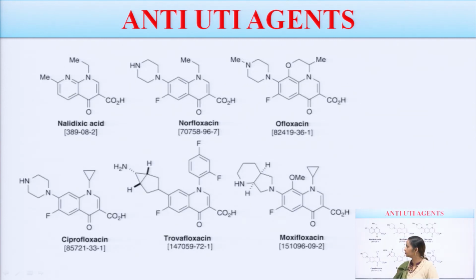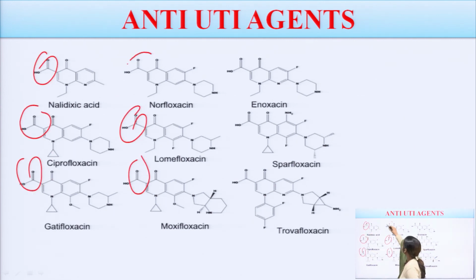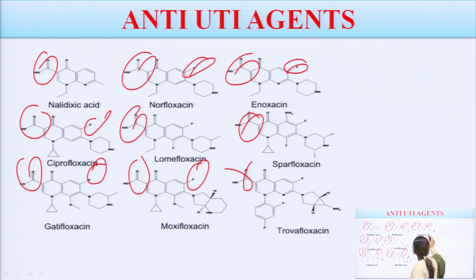These are the structures. We have seen nalidixic acid, norfloxacin, ofloxacin, ciprofloxacin, trovafloxacin, moxifloxacin, and in all of them fluorine is present. That is why they come in the category of fluoroquinolones. These are the structures of moxifloxacin, gatifloxacin, ciprofloxacin, and in all of them you have seen that the COOH group is unsubstituted, because this is the very important group which is responsible for the activity. This fluorine is unsubstituted. Why? Because it gives the action against gram negative bacteria.